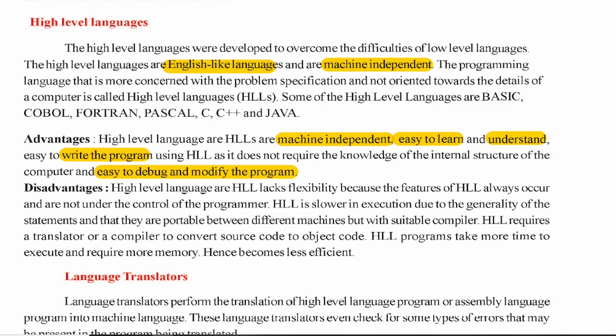And let us learn something about disadvantages. Here, disadvantages mean in comparison with machine level language. High-level languages have to be converted into machine level, that is, machine codes. Whatever we write in high-level languages will not be understood by the computer. So this has to be converted into a machine-understandable form, and only then will it be executed. That's the main thing, and it also takes a longer time because of converting and then executing, and it uses more memory space. Also, we need additional software like translators, which convert high-level language to machine-level language. We will learn all those things.